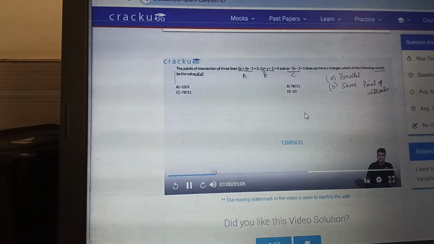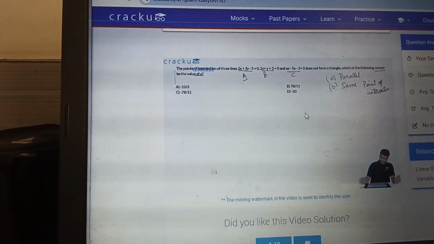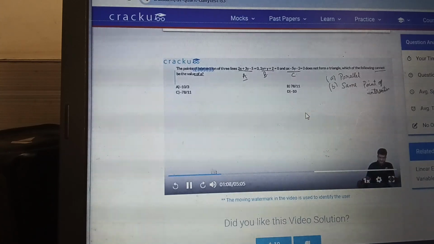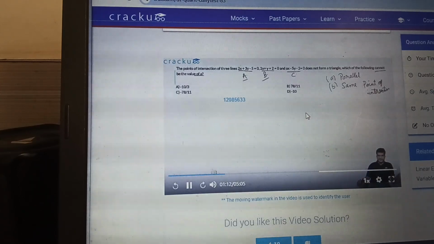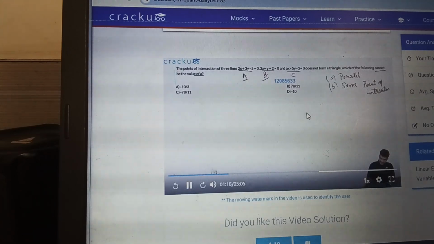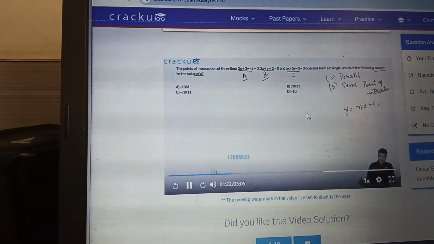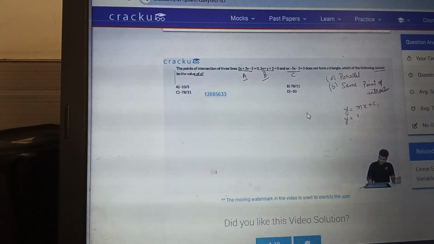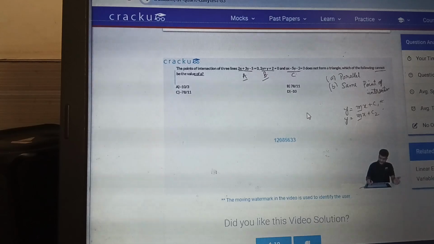Let us look at the first case where a couple of lines out of these 3 lines are parallel to each other. We know the coefficients of x and y for A, that is 2x plus 3y is equal to 5, and for B, that is 2x plus y is equal to minus 2. We know that they are not parallel to each other. When can we say that two lines are parallel to each other? If one line is of the form y is equal to mx plus c1, and another line is y is equal to mx plus c2, these two lines are parallel to each other because the coefficient of x, which is the slope, is the same for both the lines. The only difference is that of the constant term.